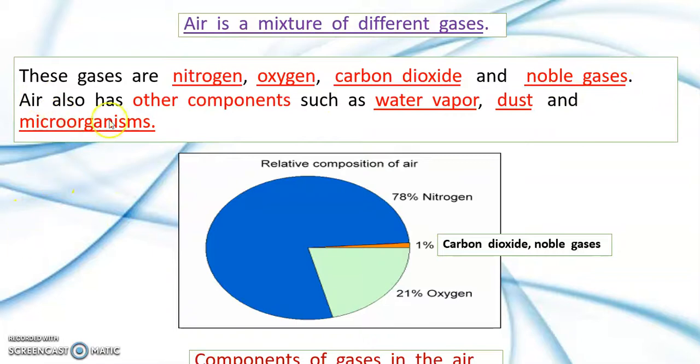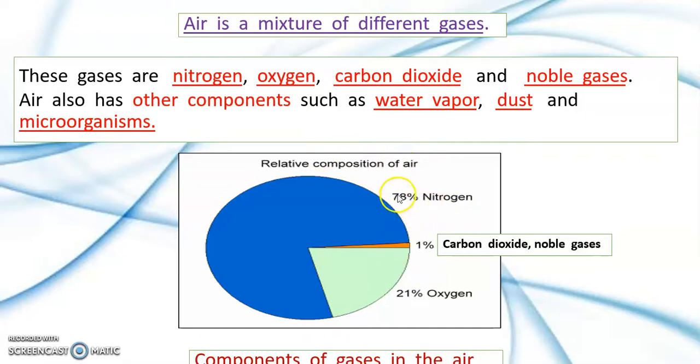Air also has other components, or air contains, such as number 1, water vapor, number 2, dust, and number 3, microorganisms. These are the components of air.